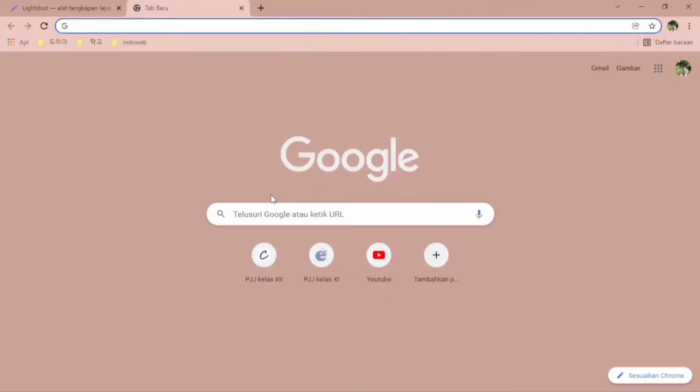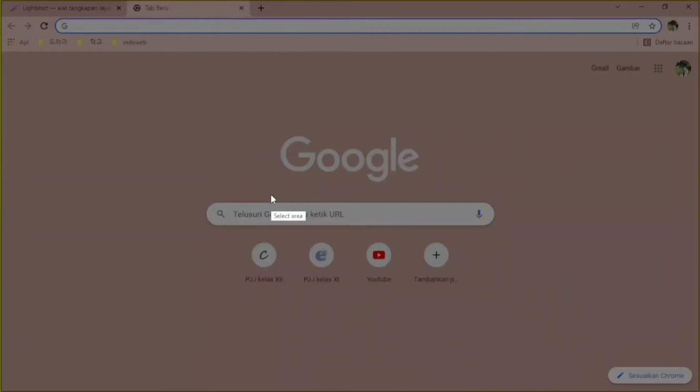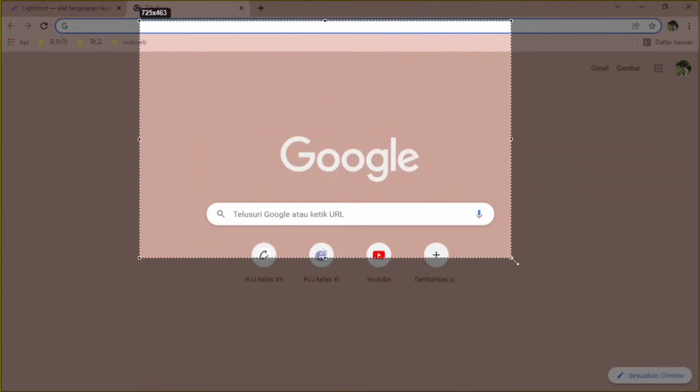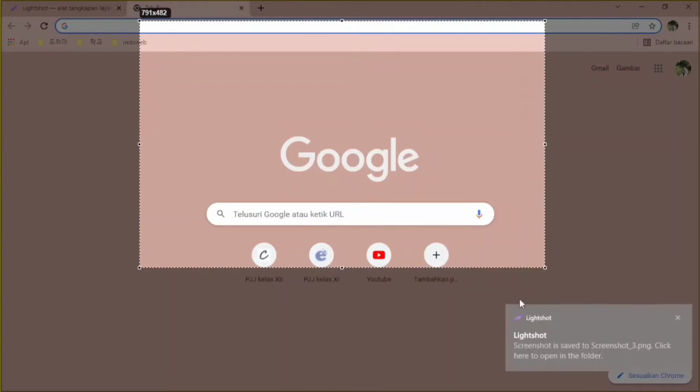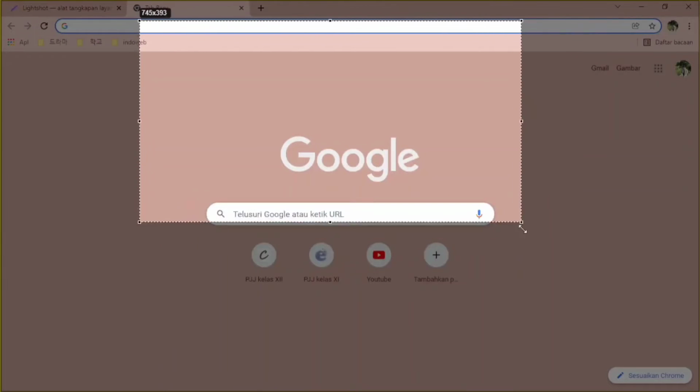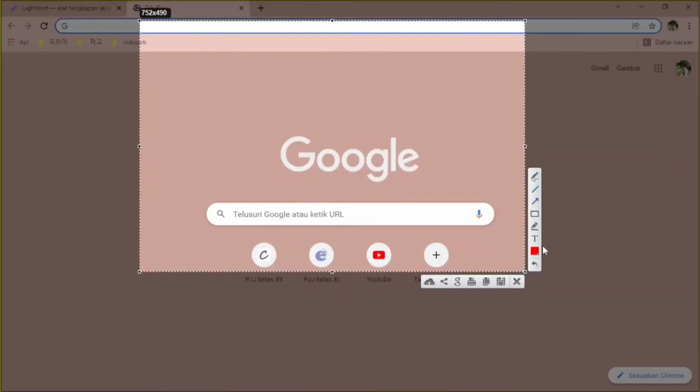3. Use the editor tools to add elements, arrows, lines, boxes, etc. and text. 4. Press the Save button to save the screenshot to the computer. After selecting the area to be screenshot, you can edit the image instantly. To edit an image in Lightshot, you simply click the desired tool and then place it where you want it.